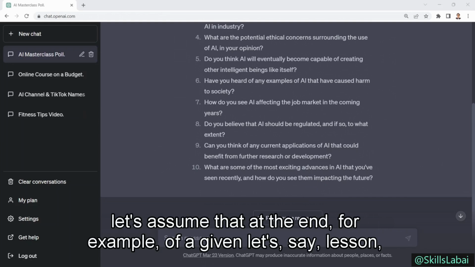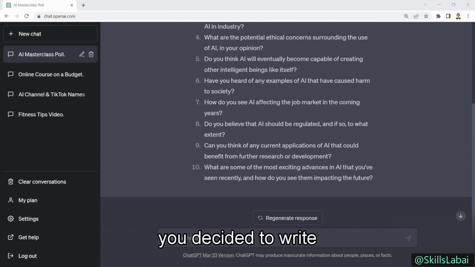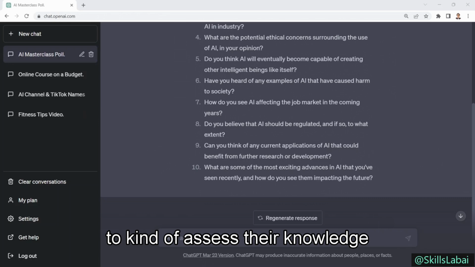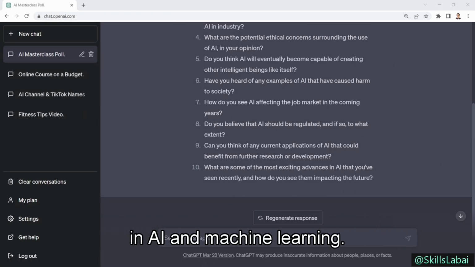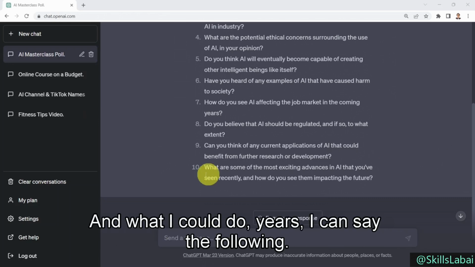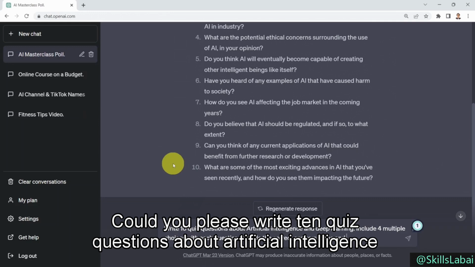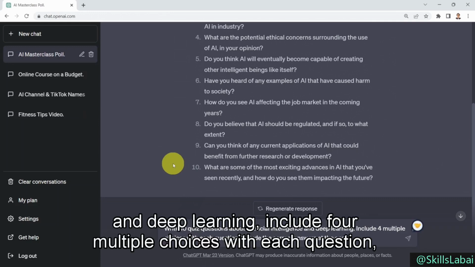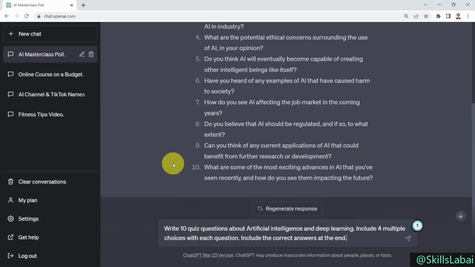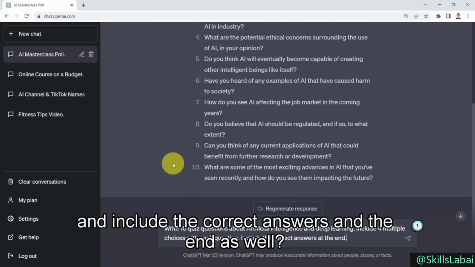Okay, let's assume that at the end, for example, of a given lesson, you decided to write a quiz for students to assess their knowledge in AI and machine learning. And what I could do here is I can say the following. Could you please write 10 quiz questions about artificial intelligence and deep learning? Include 4 multiple choices with each question, and include the correct answers at the end as well.